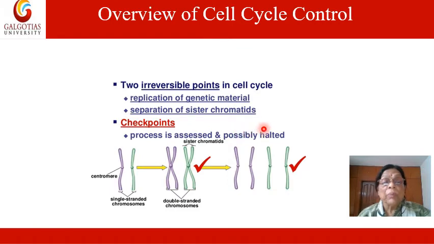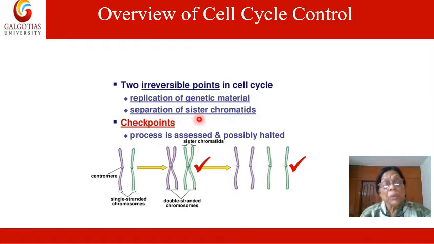These two stages are the irreversible points in the cell cycle. If the check is not proper and there is some anomaly in the replication of the genetic material, then genetic aberration takes place.